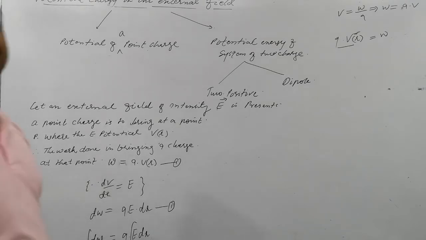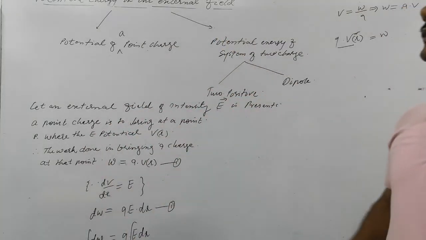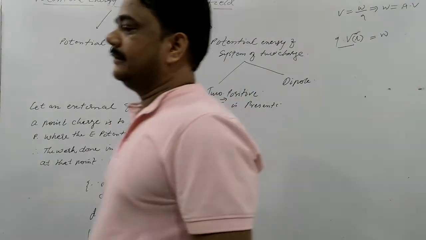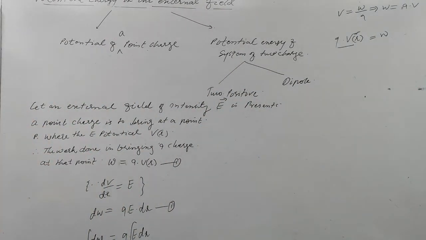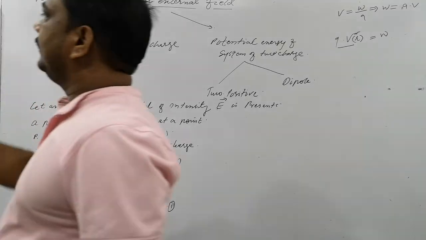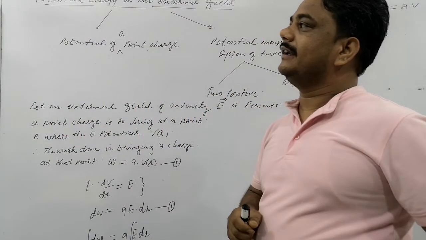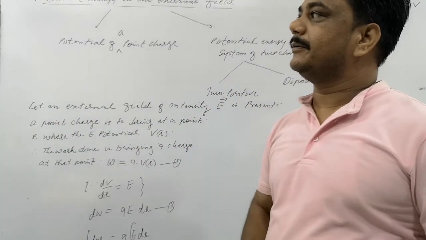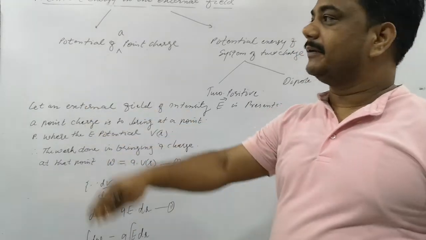You may see the screen. What is it saying here? Potential energy of Q at R in external field, where V(R) is the external potential at R. Here is an example written before that.